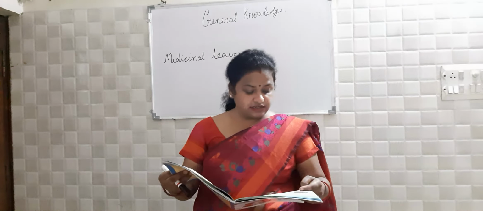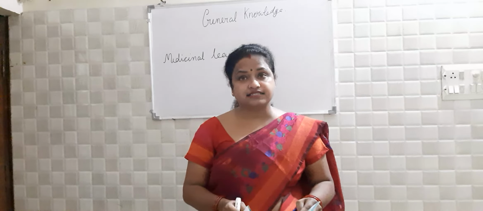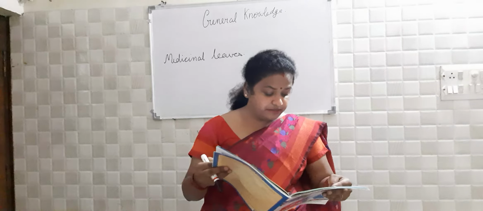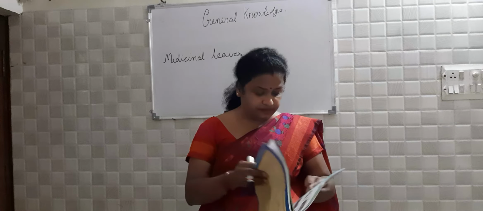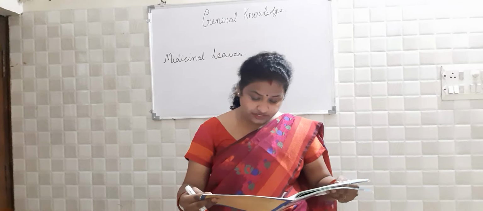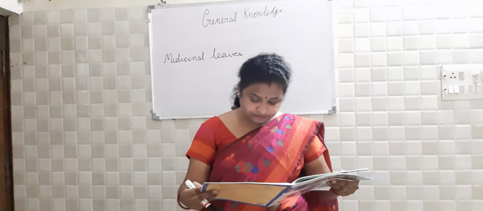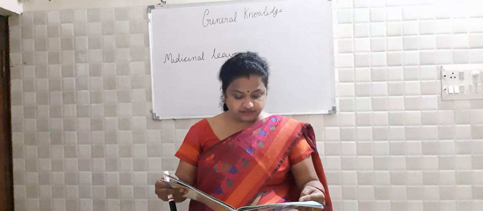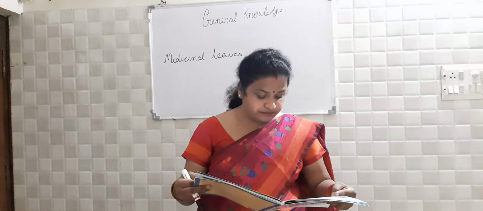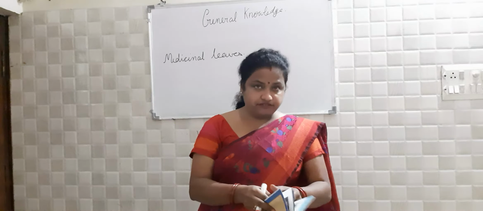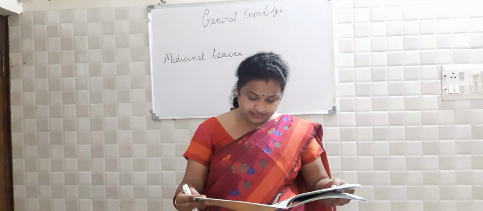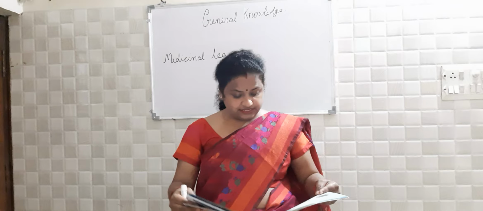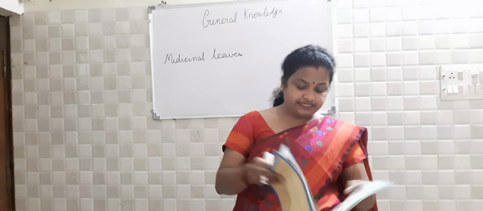Its leaves are helpful in the treatment of night blindness, that is mango leaves. Leaves are useful in the treatment of ringworm and eczema. What is useful in ringworm and eczema? That is balsam. Balsam is a flower. Leaves are useful in the treatment of rheumatic arthritis. Which one is useful in rheumatic arthritis? That is your sesame.